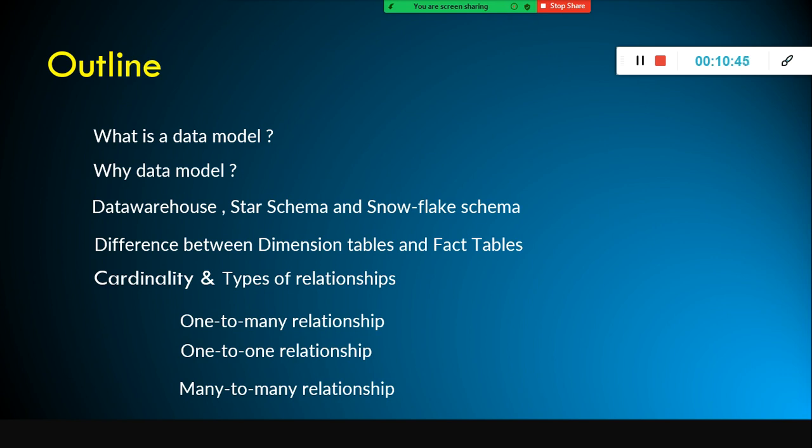Okay. So a dimension table comprises a surrogate key as well as the descriptive information. Using this descriptive information in your dimension table, we do the slicing and dicing of the fact table's data. So what is a fact table? A fact table, as the name says, consists of the facts. A fact is nothing but a number data type: units sold, profit, revenue, gross profit, gross revenue. These are all numerical values.